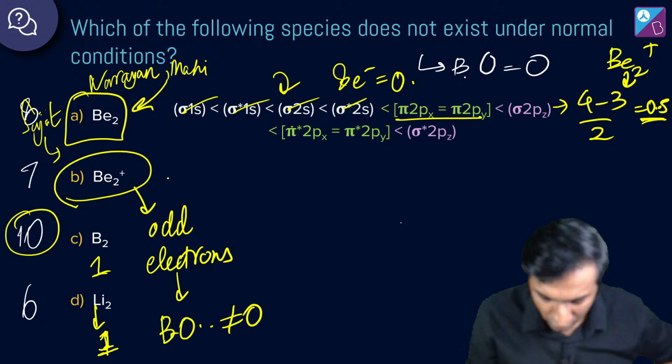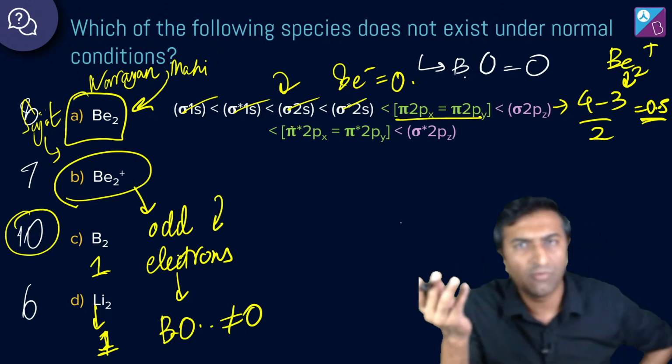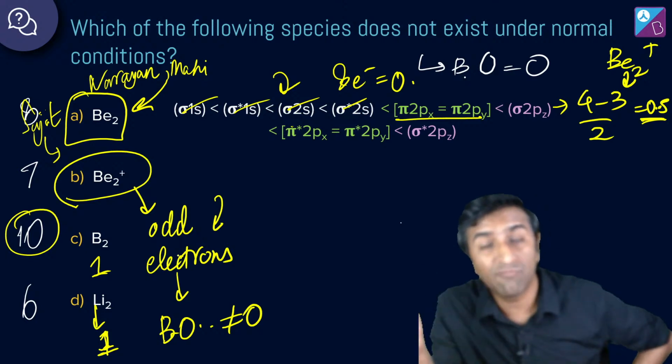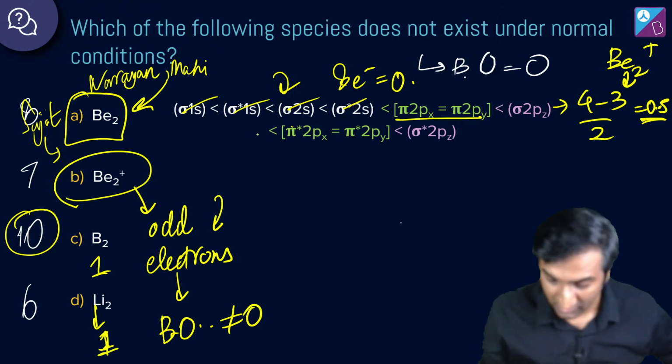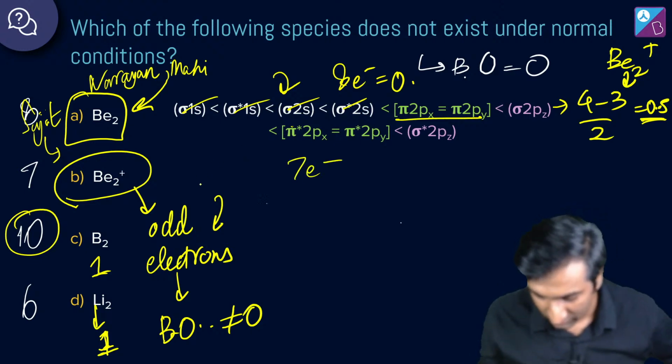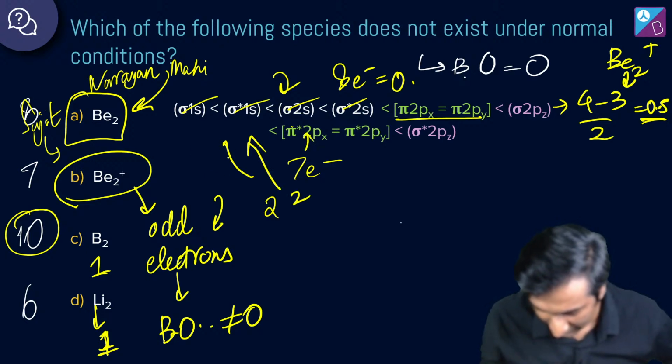If it is 7 electrons, I told you क्यों नहीं हो सकता है, right? A bit of logic without any calculation. Odd electrons है तो bond order नॉन जीरो. अगर किसी तरह नेगेटिव बॉन्ड ऑर्डर जाता है तो देखा जा सकता है, बट नेगेटिव के बाद चांसेस कम लग रहे हैं, है ना? 7 electrons is simply going to be 2 in this, 2 in this, 2 in this, and 1 in this, right?